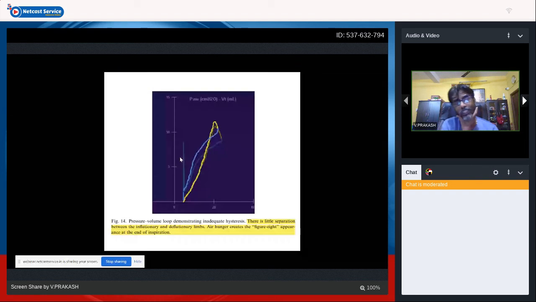Sometimes in the pulmonary pressure volume graphics, we get something called a figure of 8. What happens is there is an inspiration, and at the end of inspiration and expiration there is a twisting like a figure of 8. This means the flow is inadequate. It's equivalent to flow starvation, air hunger. The flow which you are giving is less.